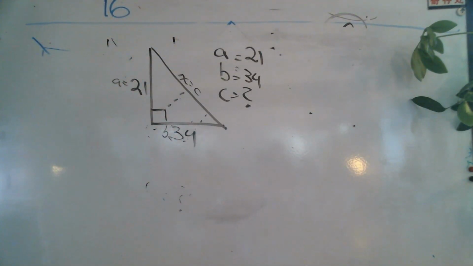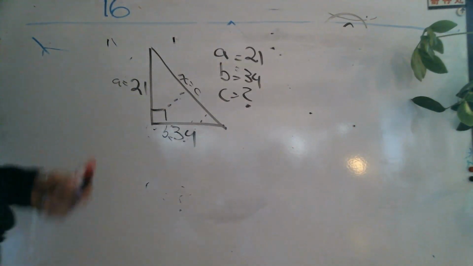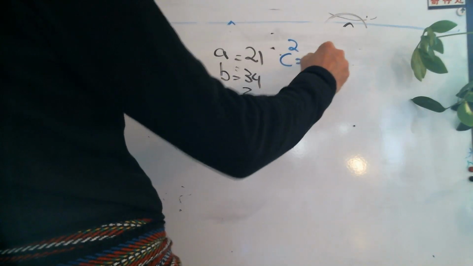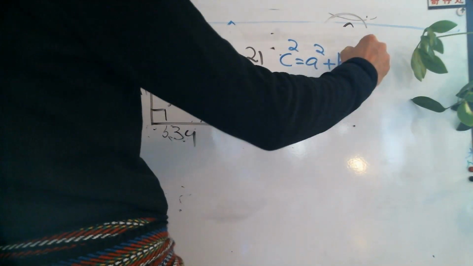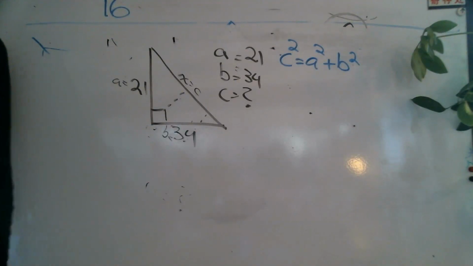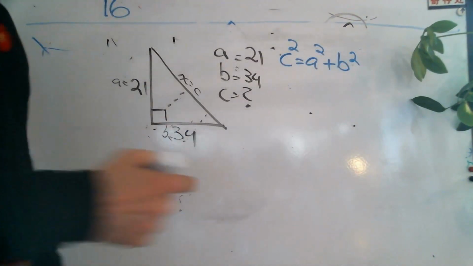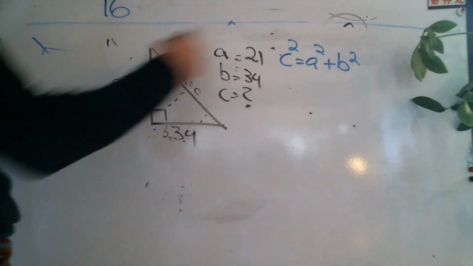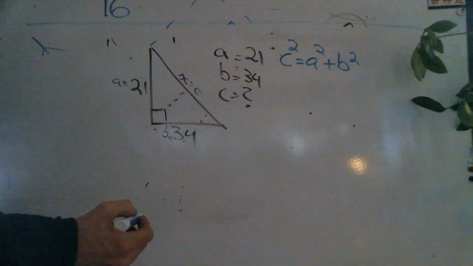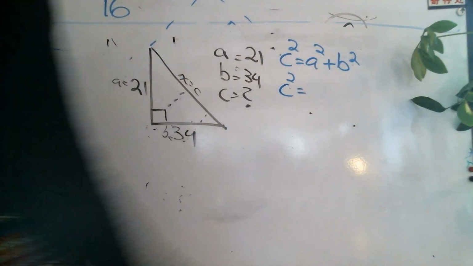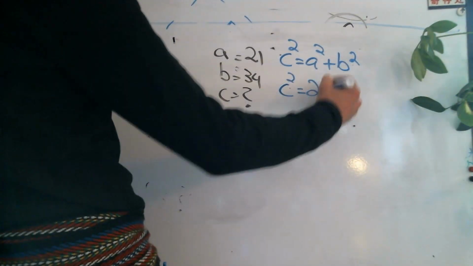Next thing, what's my formula? C squared equals A squared plus B squared. Remember, the theorem is all about the area. That's exactly it. So C squared is what we don't know, and A squared is going to be 21 squared.